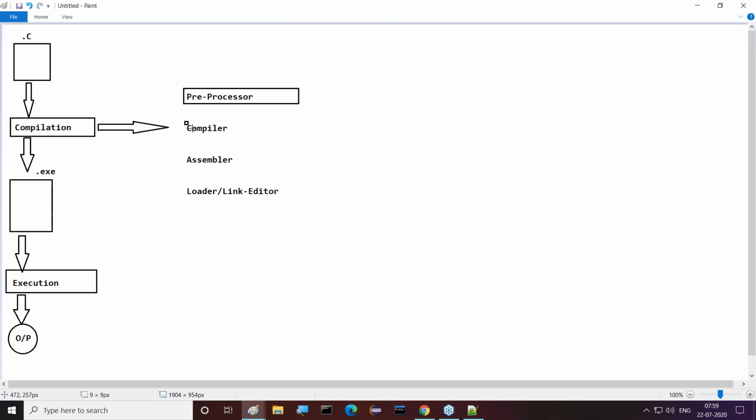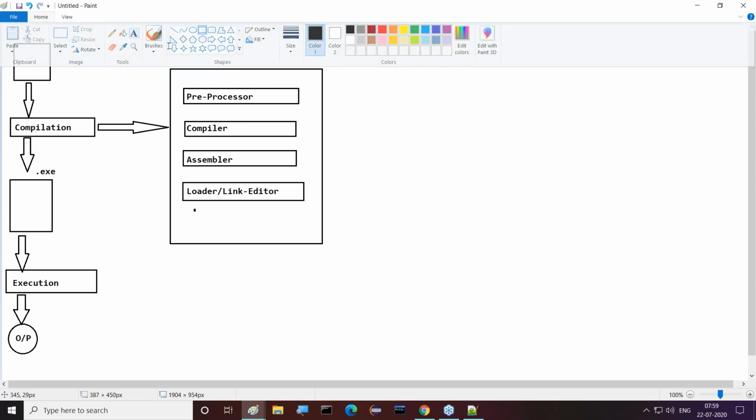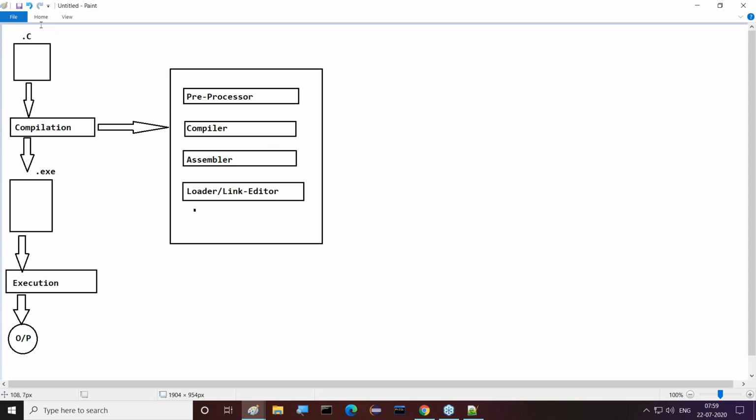A preprocessor exists and a compiler exists. The next one is the assembler. After that, the loader, linked editor also exists. This is exactly the meaning of compilation. All these operations are going on one after another. So where is the location of the preprocessor? As part of the compilation, the very first action, the very first mission, is the preprocessor, and its work is preprocessing. Good. I'll come back to this point anyway.